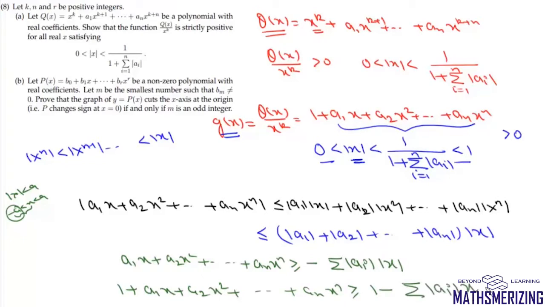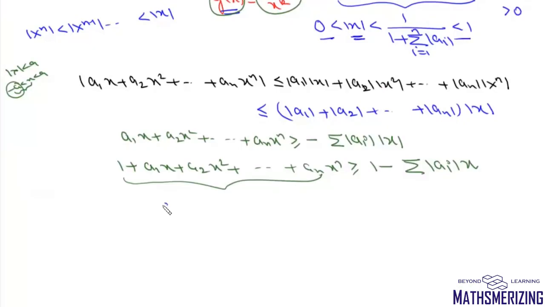into mod x. Now this expression on the left hand side is nothing but g(x), which is Q(x) upon x to the power k. So we can write g(x), which actually is Q(x) upon x to the power k, and it is greater than or equal to 1 minus this summation mod ai into mod x.